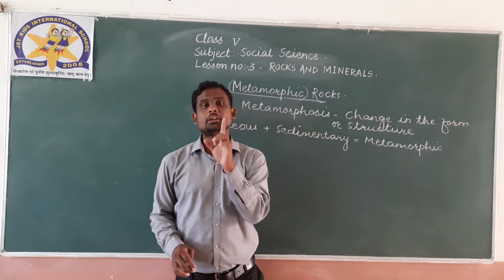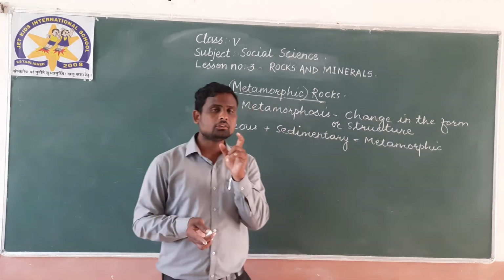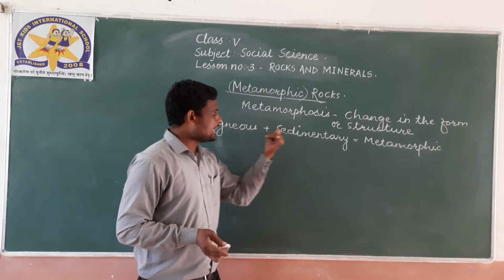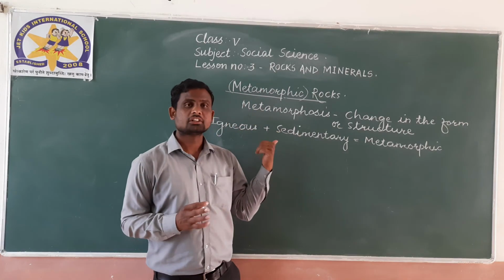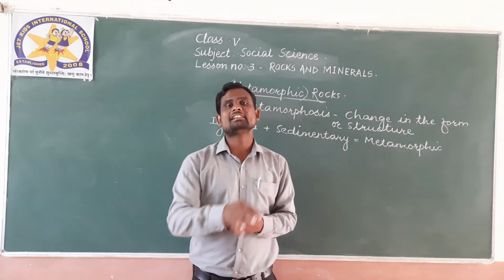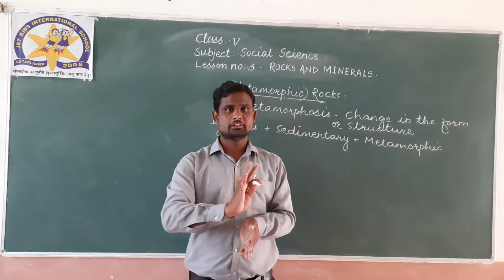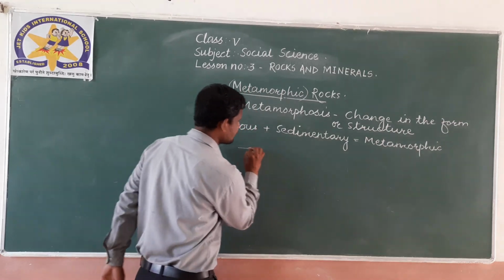So listen carefully, how does it form? Igneous rocks and sedimentary rock, because of some reason, get buried inside the earth. Suppose this is the earth's surface.